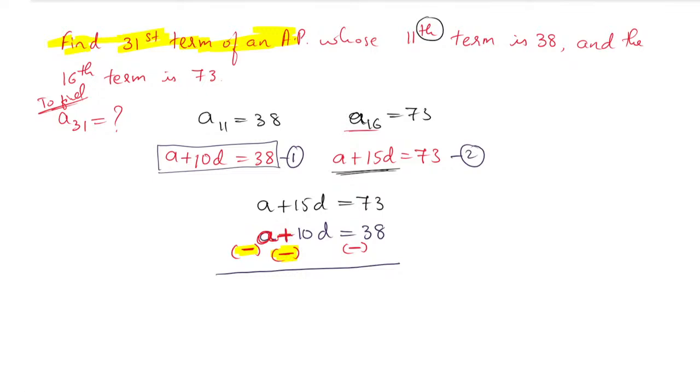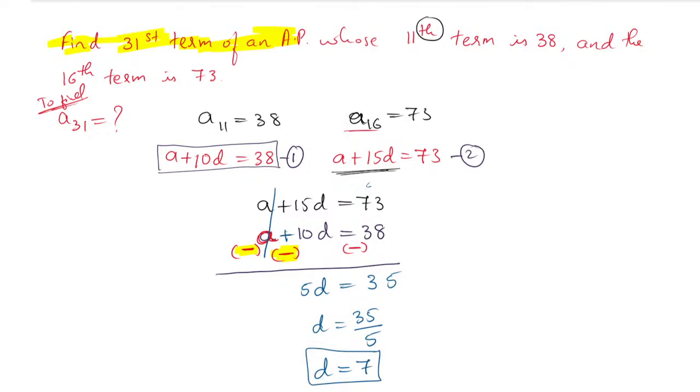Now, very importantly, we have to do the calculation. A and A get cancelled. 15D minus 10D is 5D, that is equal to 73 minus 38. Just find it, 73 minus 38 is how much? 13 minus 8 is 5, so 6 is left, 6 minus 3 is 3. So 35. D value is equal to 35 divided by 5, which is nothing but 7. So the D value is 7 as the answer.